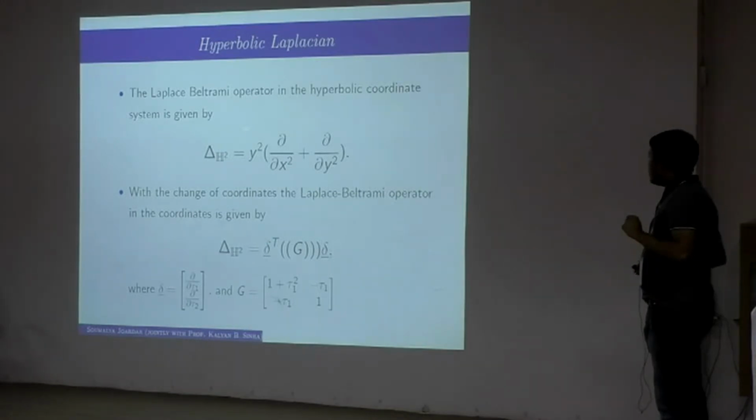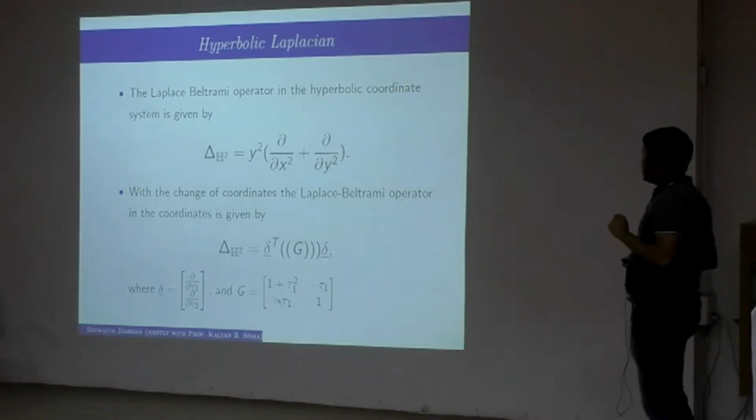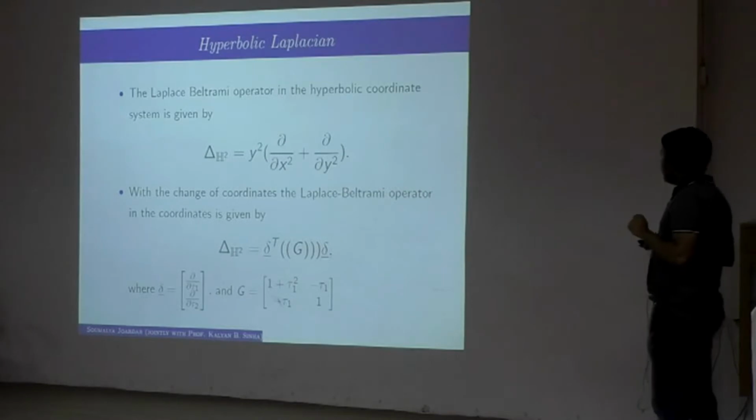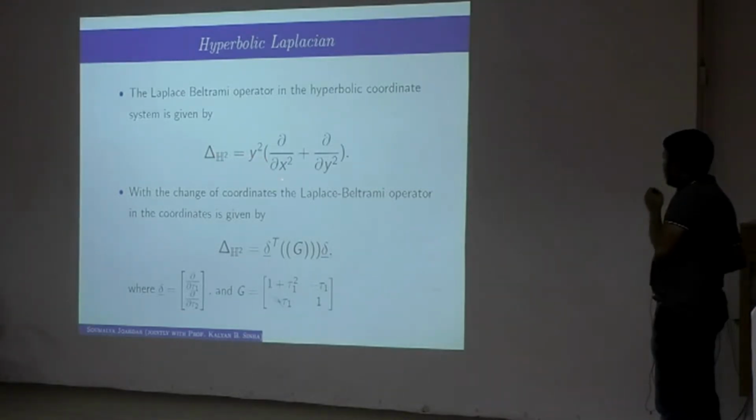For that, let us recall what the classical Laplace-Beltrami operator in the hyperbolic plane is. It is very well known that this is given by this expression, maybe with a minus depending on the convention. It is y squared times (del x squared plus del y squared).